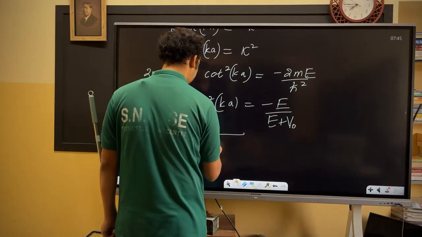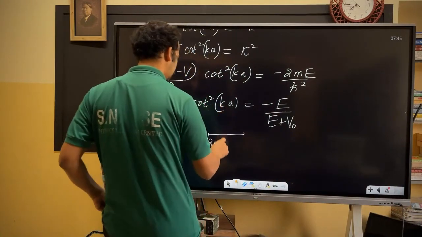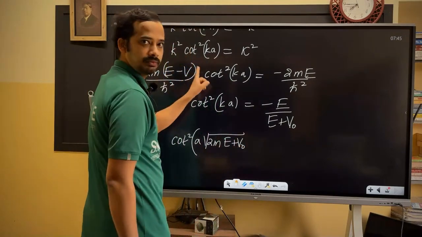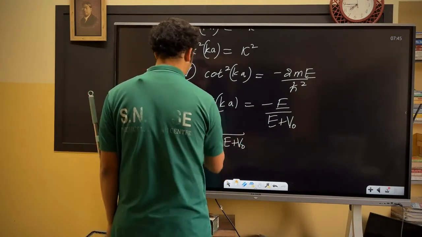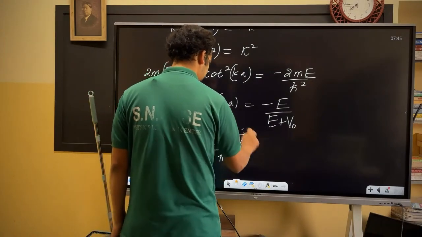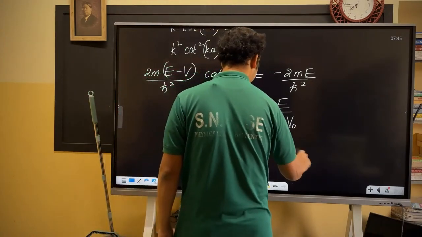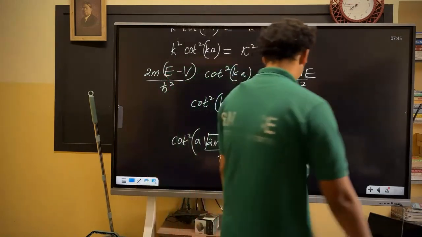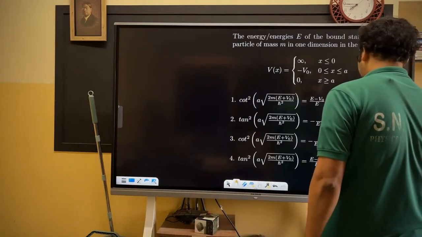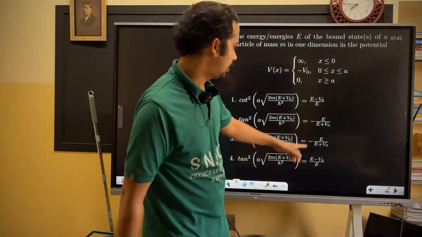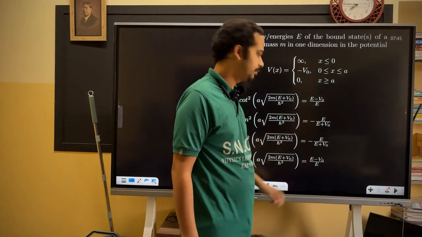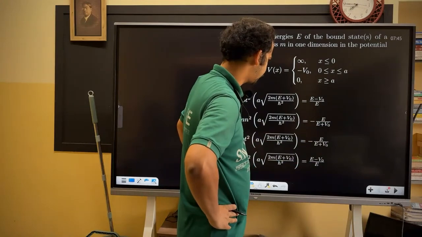Cot square of a times k. What is k? Root of 2m (E plus V naught) divided by h bar, since E minus V with V equal to minus V naught. That's equal to minus E divided by E plus V naught. You don't have to worry: energy is negative, that's why this negative sign won't sustain there.